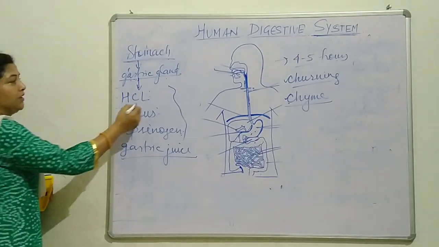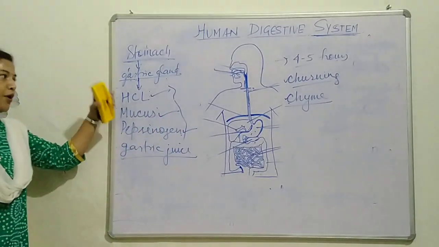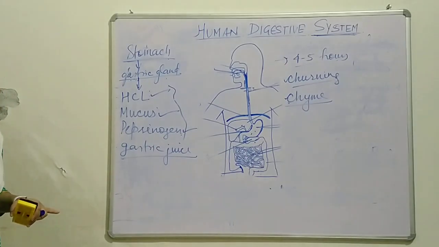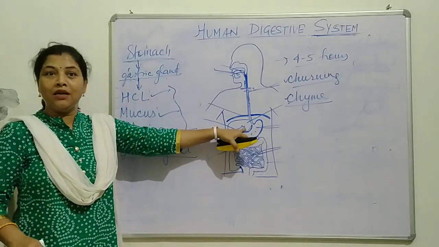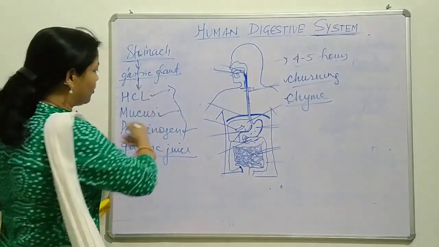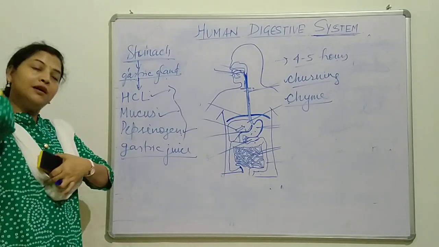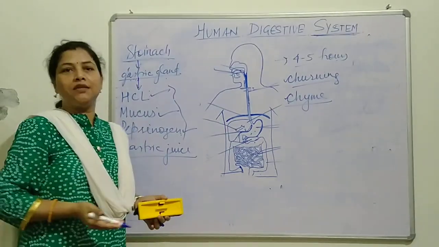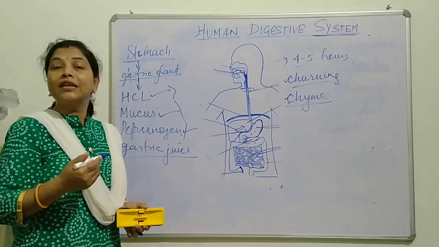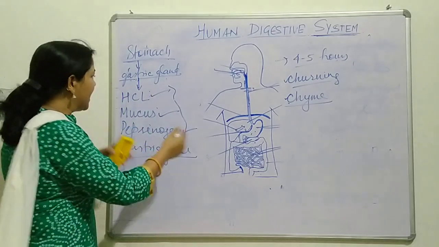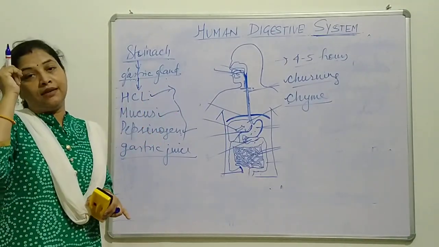So let us know how HCl, mucus and pepsinogen work. First of all, when food comes to the stomach, it also consists of lots of microorganisms, bacteria, or different types of harmful organisms. They are killed by HCl.